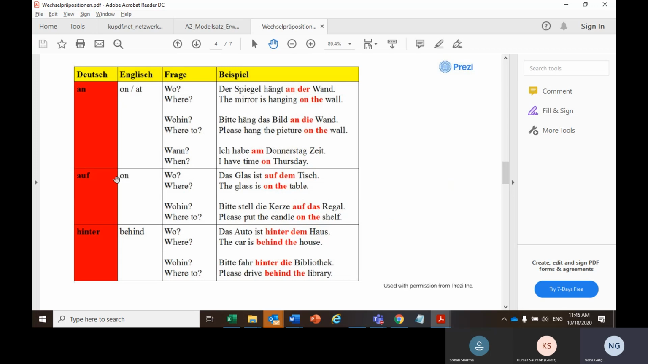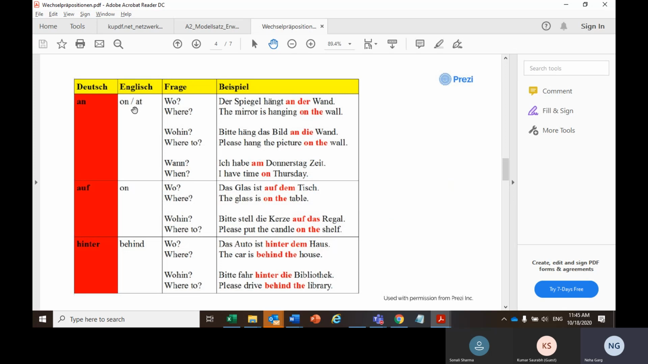So auf is like there is a connection or there is a touch between you and the thing, but an is slightly a different case while using on or at. So for an example, wo case, der Spiegel hängt an der Wand. That means the mirror is hanging on the wall.